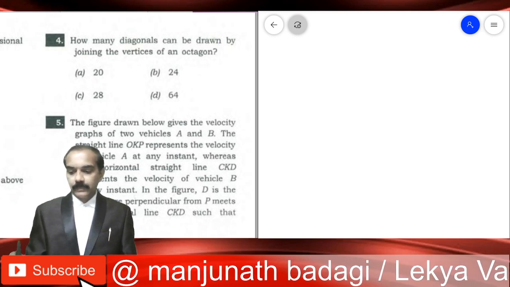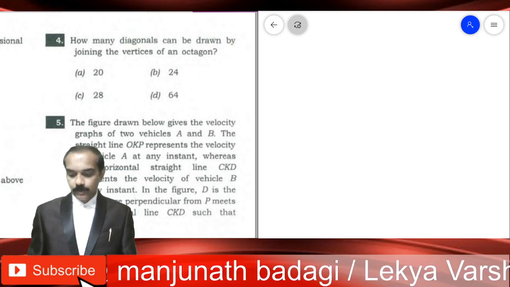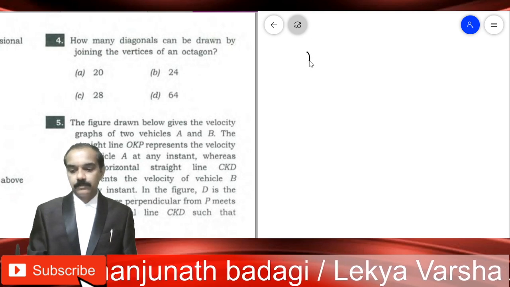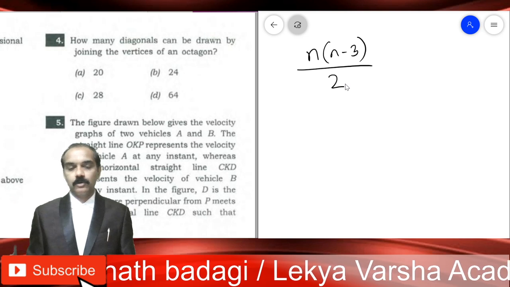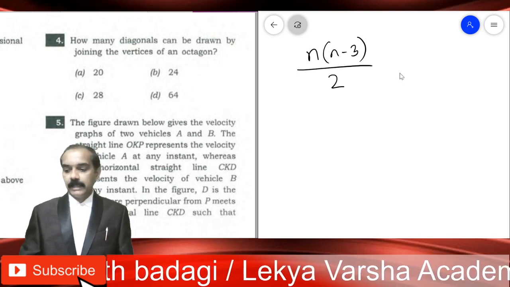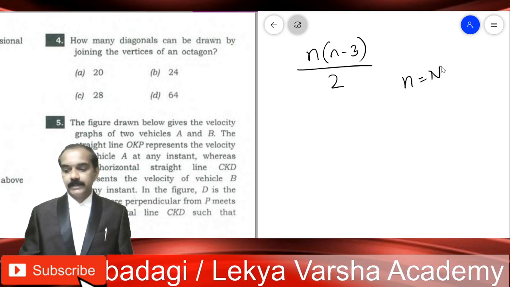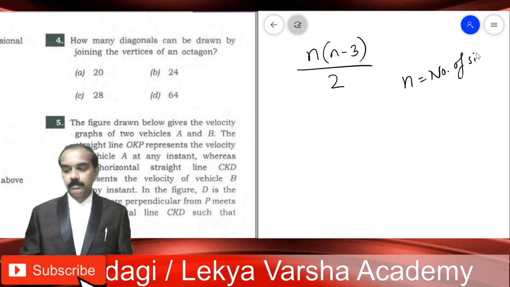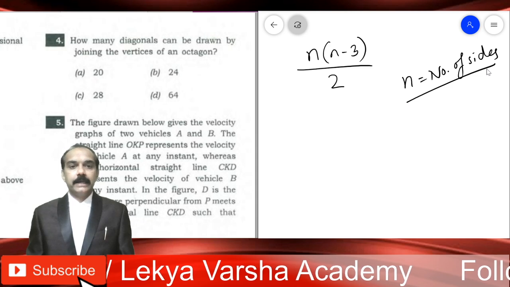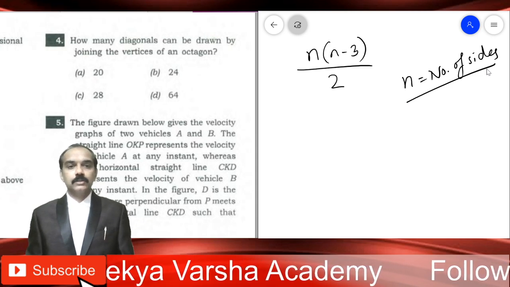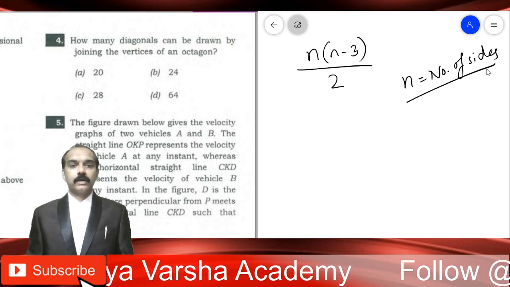Here I will give you one simple formula to find out the number of diagonals. This is the formula to find out the number of diagonals. N stands for the number of sides. So how many diagonals can be drawn by joining the vertices of an octagon?